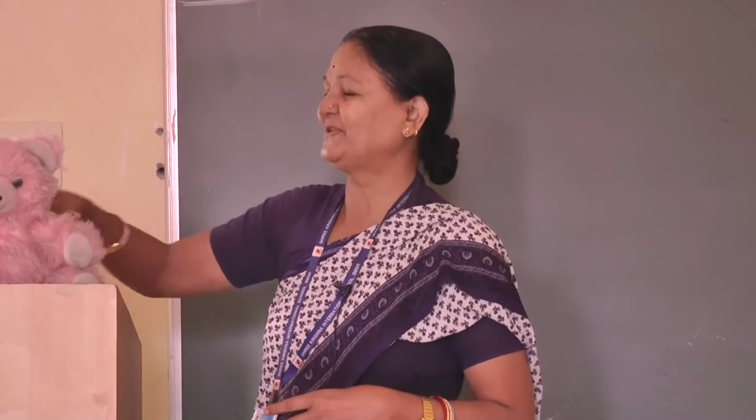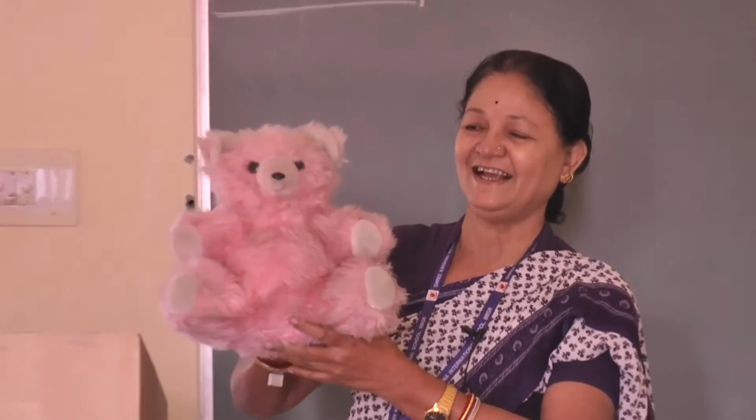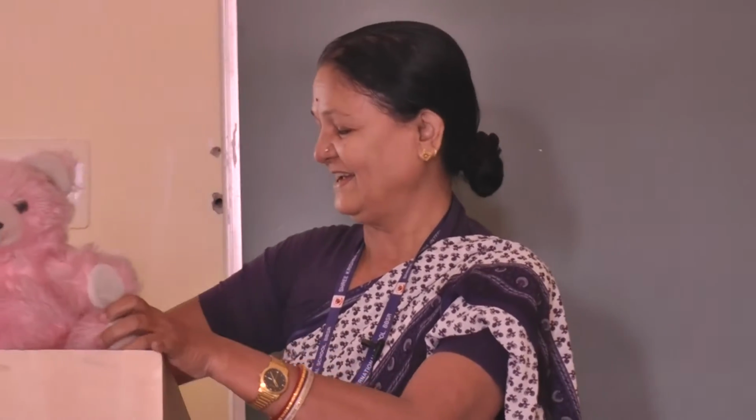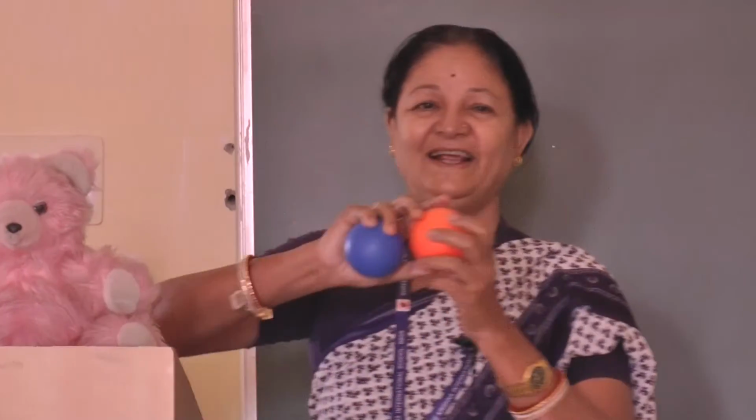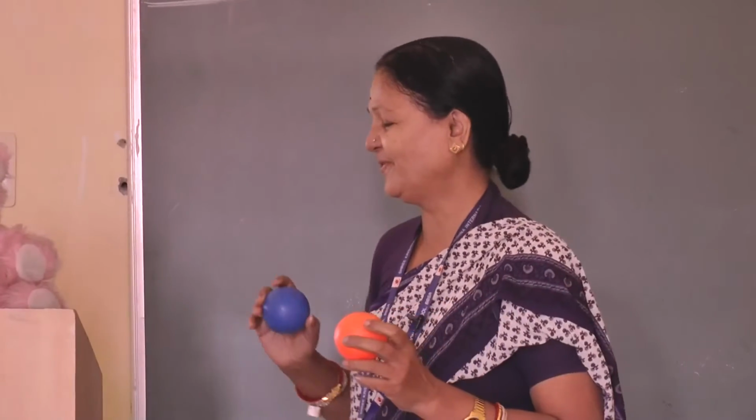What is that interesting thing? You see, yes, this is a doll. Here I am holding what? Two balls, right? Two balls. One is orange, another is blue.